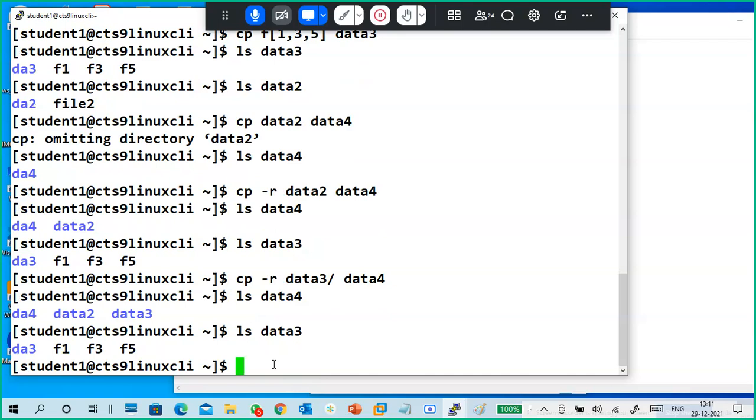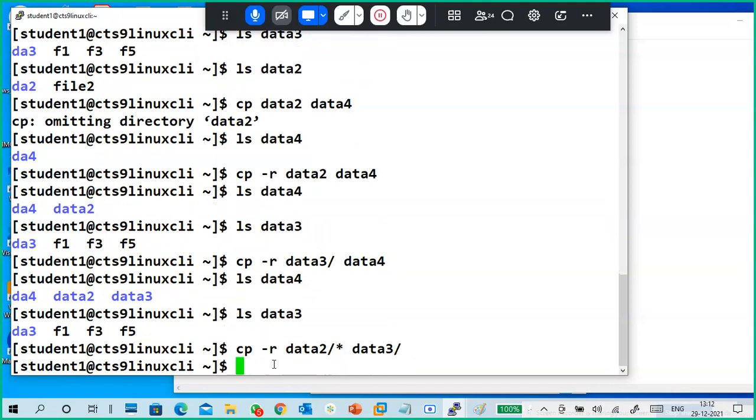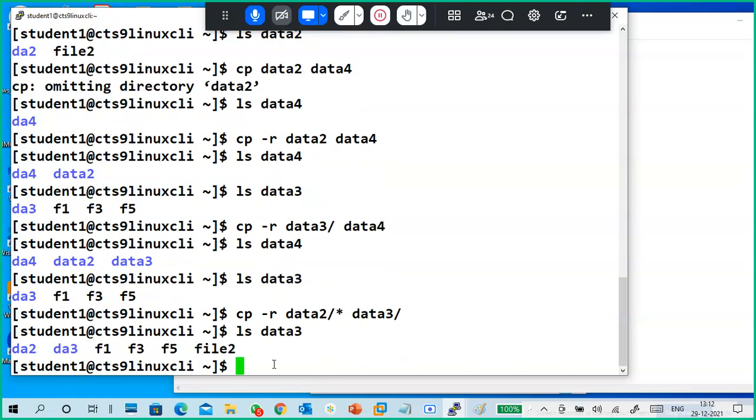ls data3, sorry. Look at these files. What I'm going to do is cp hyphen r data2 slash star data3 slash. So what is copied here?